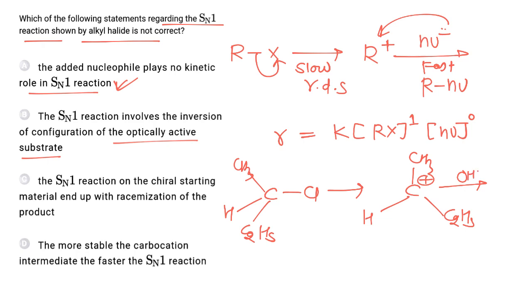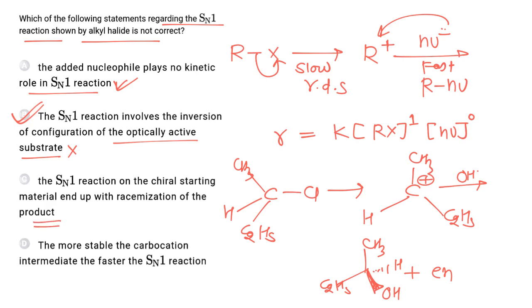So there is a possibility of racemization. So during the SN1 reaction, rather than inversion, racemization takes place. This molecule is formed along with its enantiomer. So this is the incorrect statement, and we have to find the incorrect statement, and hence the correct option is B. While in the other option, the SN1 reaction on chiral starting material ends up with racemization of the product.